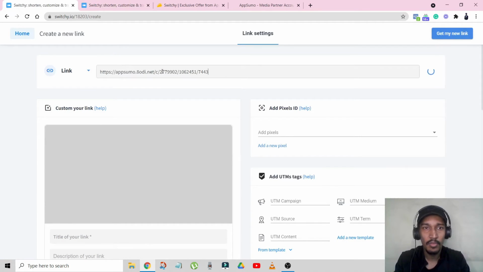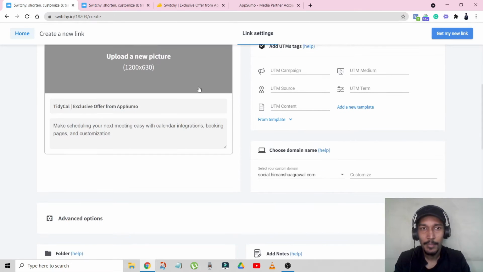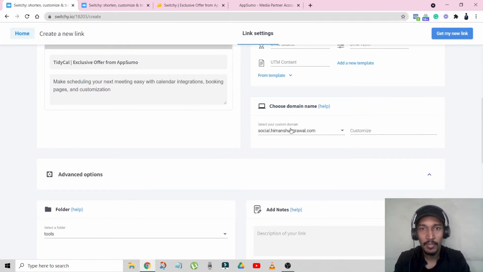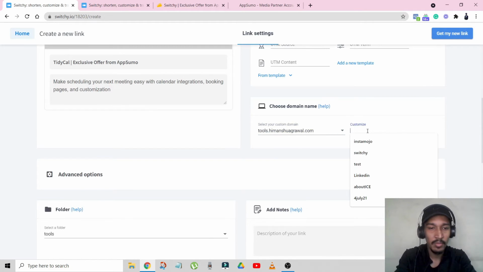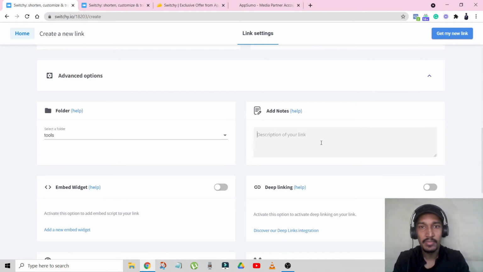Now this is a link of a software called TDCal. In another video we'll talk about it. Now I come over here and I choose the domain because it's a tool, and the name of the tool is TDCal, and I'll put TDCal. It shows green, that means I can use this. Then it comes with the description, so I can set a description for this link. Let's say, so the link is